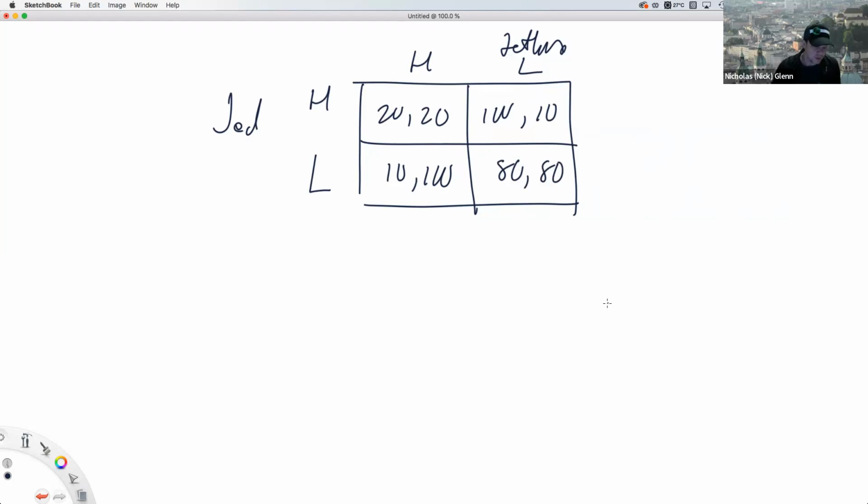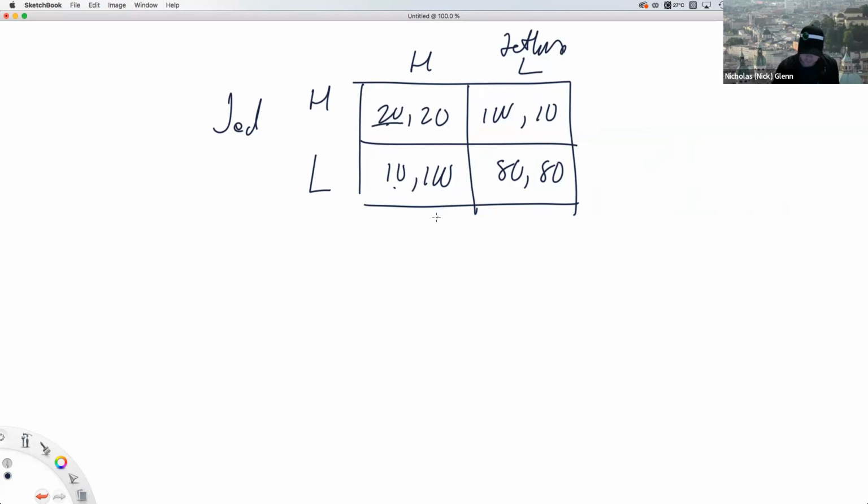All right, what is the Nash equilibrium? Well, let's treat it first as a one-time game. So let's find the Nash equilibrium here. We're going to look at the point of view of Jed, and he's thinking, well, what am I going to do based off what Jethro does? He's always got to take that into consideration here. If Jethro chooses high production, Jed has a choice between 20 or 10 when he does low production. Well, he's going to choose the